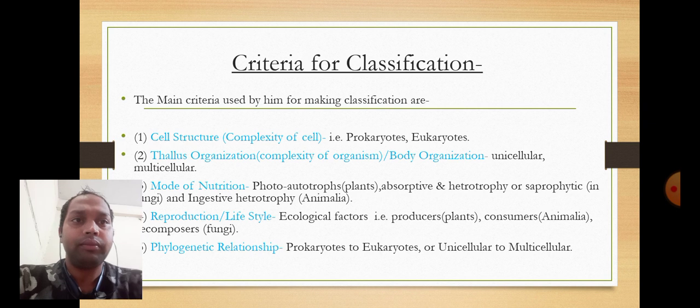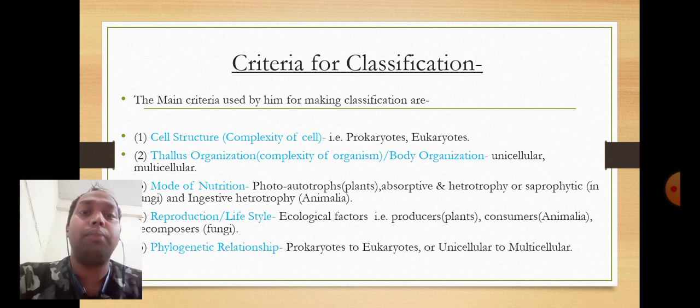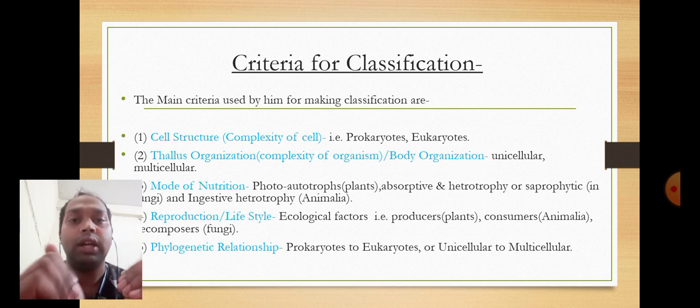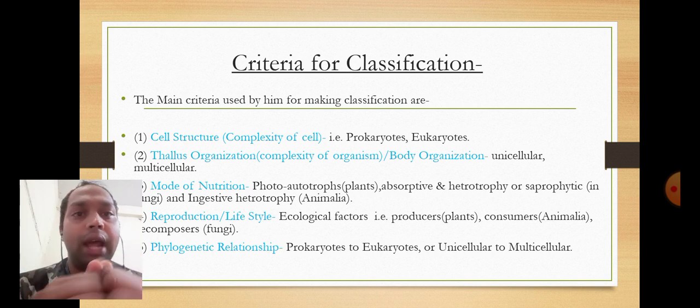Now, what are the criteria of the classification given by R.H. Whittaker? He chose five criteria. First is the cell structure: what is the complexity of the cell? It may be prokaryotic or eukaryotic. Prokaryotic means a less developed nucleus and eukaryotic means a more developed nucleus. The second criterion is the thallus organization, which is the body organization, meaning the complexity of the organism, which may be unicellular or multicellular.